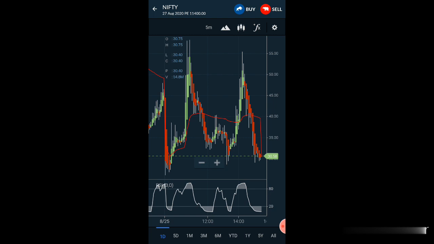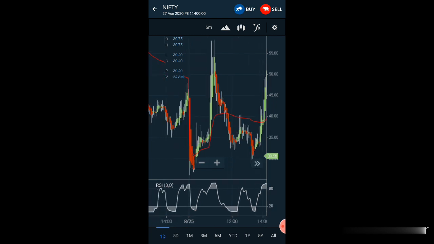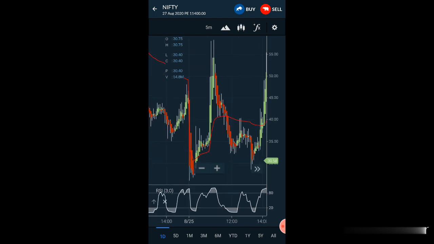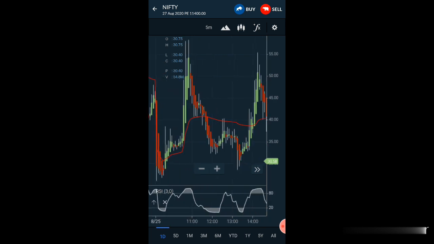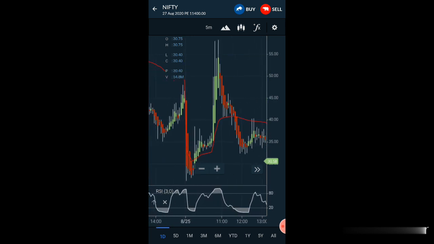So let me come to the 25th August. So on 25th August, if you see, here you can see the red line is the VWAP line, okay. Those who are not aware about the VWAP line, you can check my tutorial about VWAP. I will be giving that video in the suggested videos. So you can visit there and you can set up VWAP also. So here you can see the VWAP line, the red line.